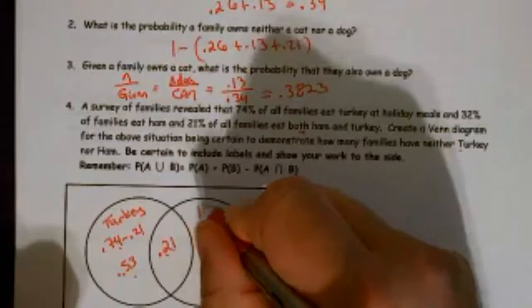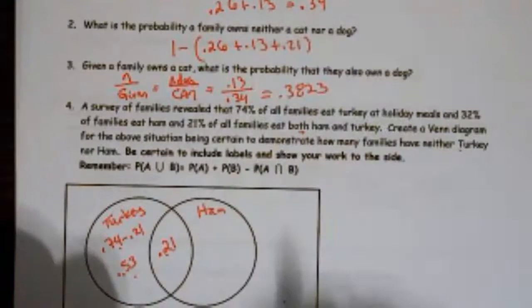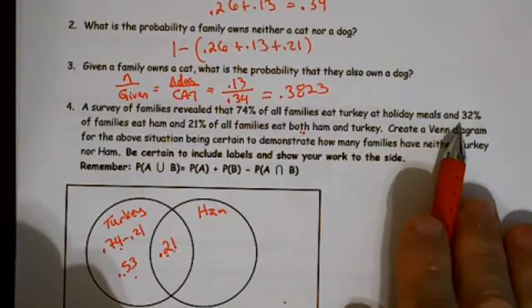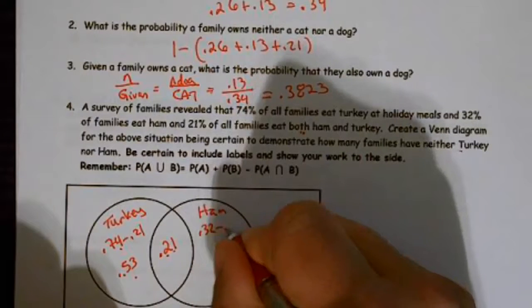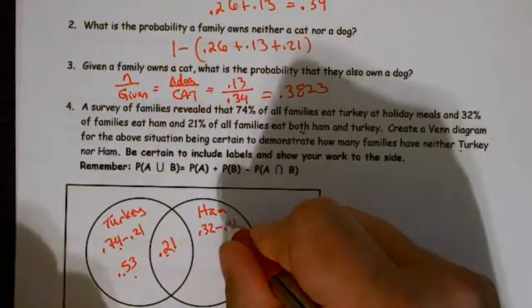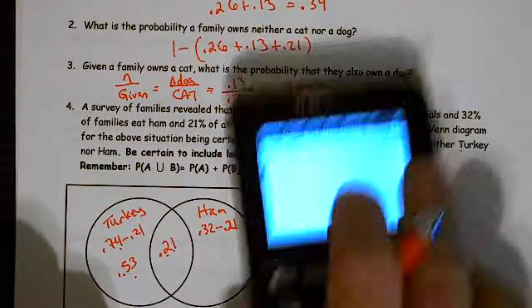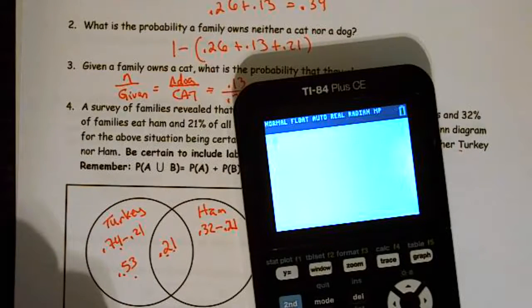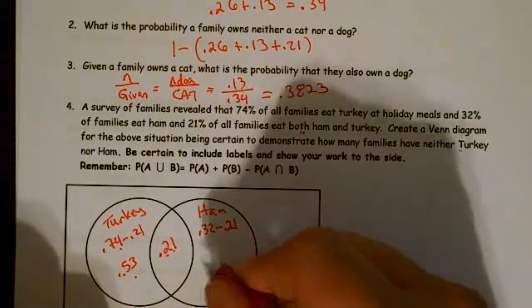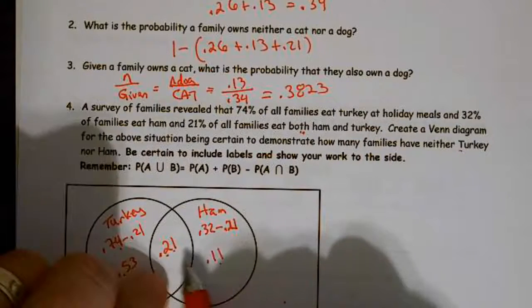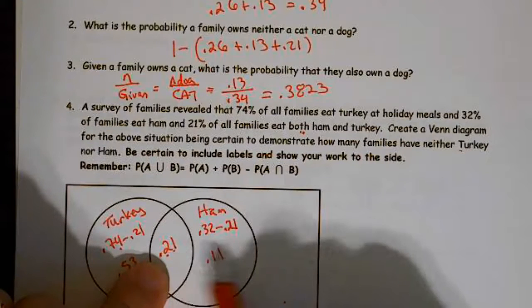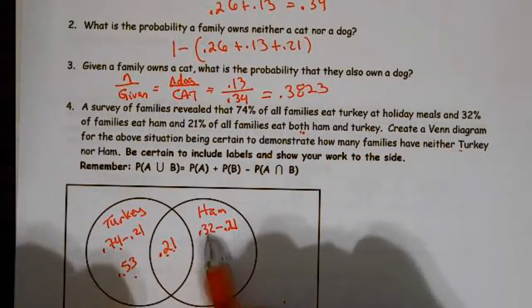Then over here we have ham, and ham was 32%. So this is going to be 0.32 minus 0.21, excuse me, that's 11%. So 11% eat ham and not turkey, but then we also have the turkey and ham. Those two together make the 32% who eat the ham. All right.